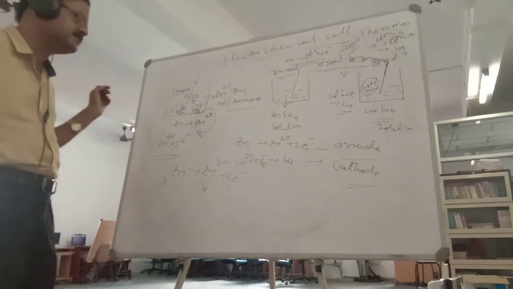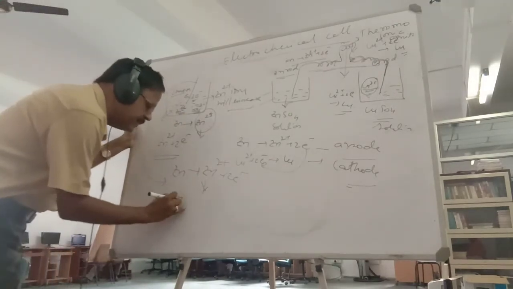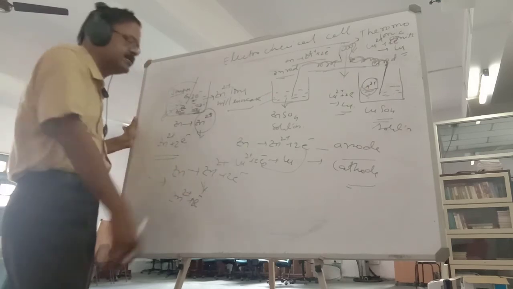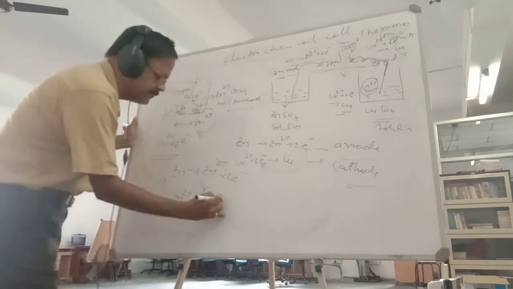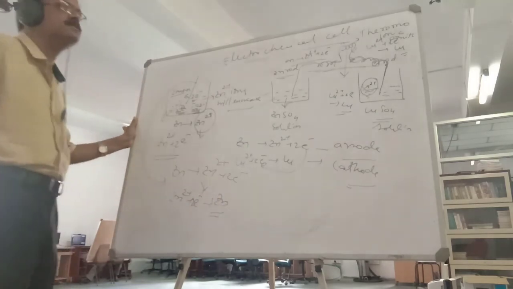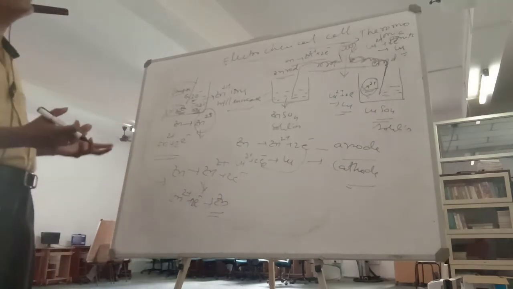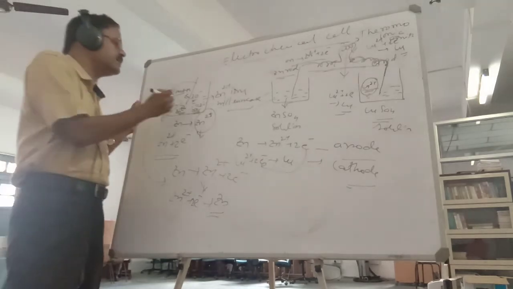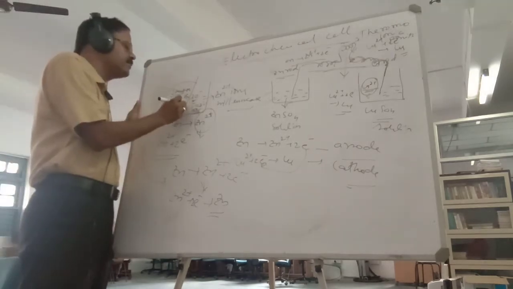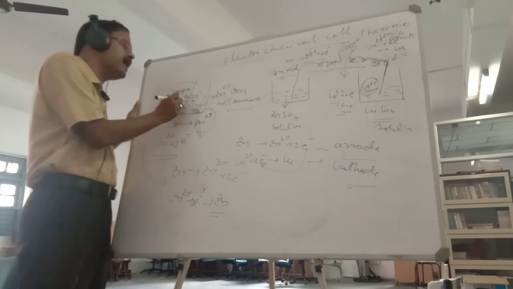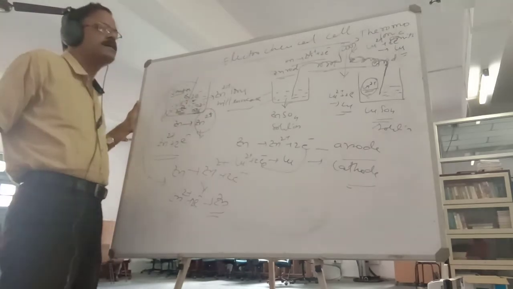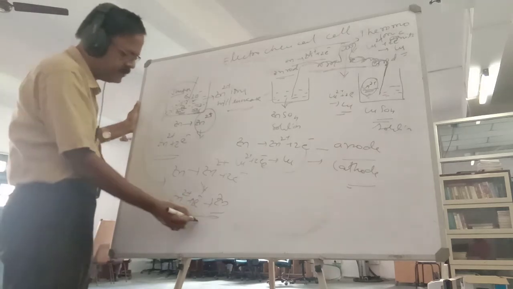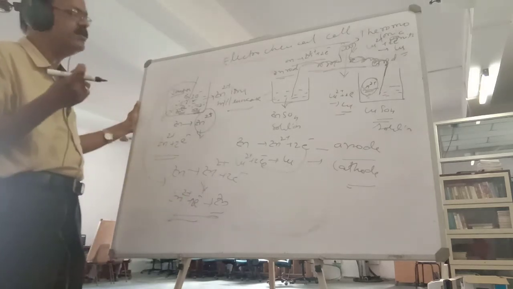So the zinc ions will take these 2 electrons and change again into zinc atom. Zinc ions have increased, and there are no sulfate ions to balance them. That's why these charges cannot exist like that. They will take those 2 electrons and change into zinc atom.